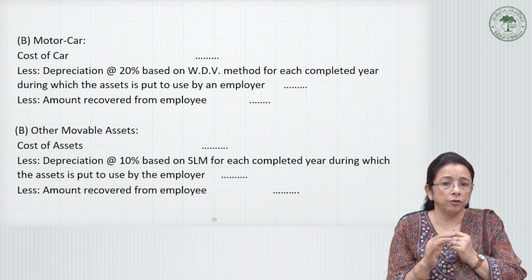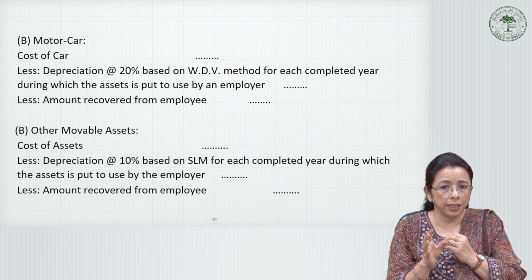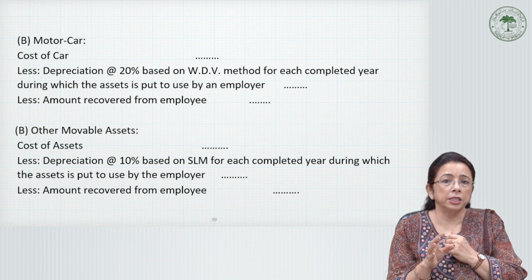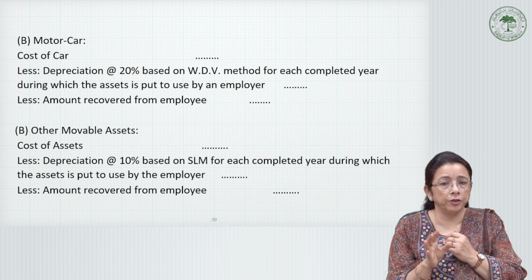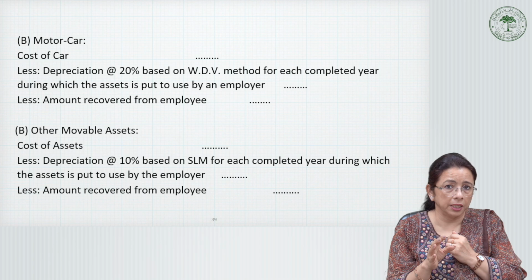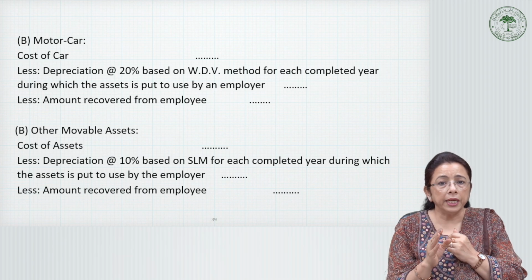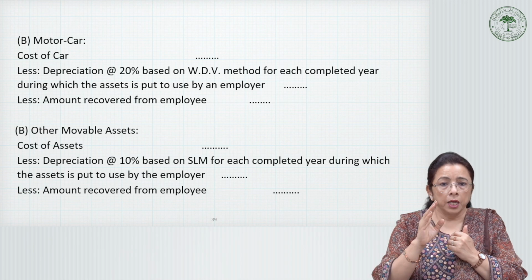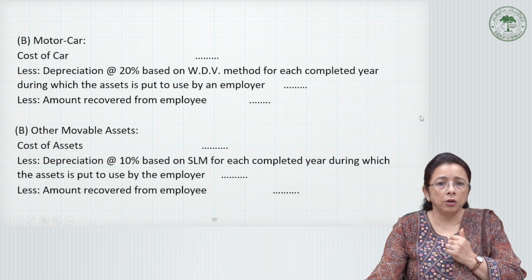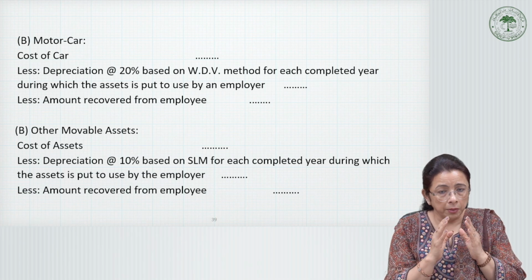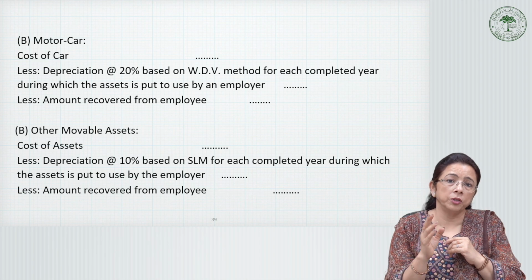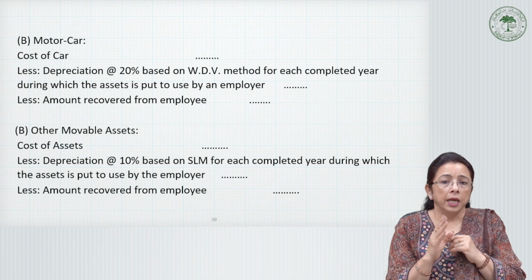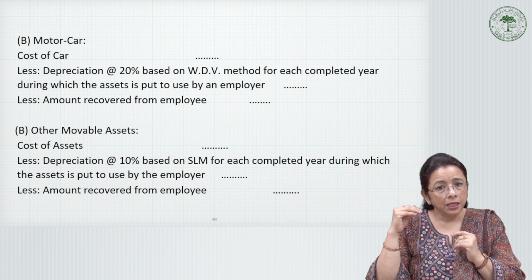And if it is apart from a motor car, any other movable asset, in that case the rate of depreciation becomes 10% instead of 50% or 20%, and it will be done on the SLM method, that is the straight line method, for each completed year during which the asset is put to use by the employer. Again, in all these things we have to take note that the amount of recovery from the employee will always be adjusted,